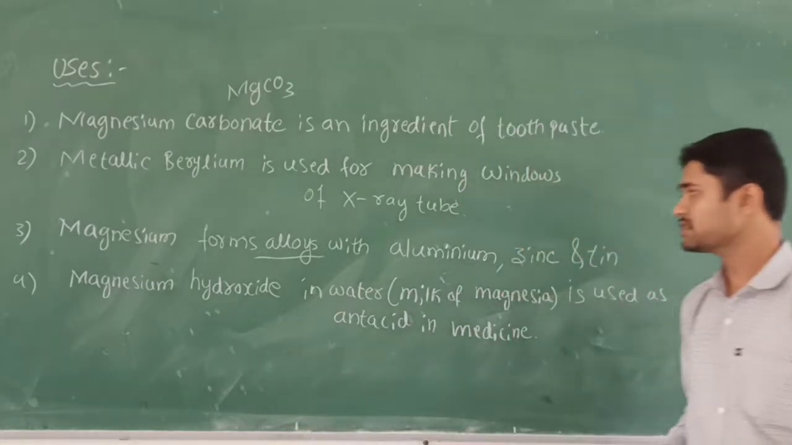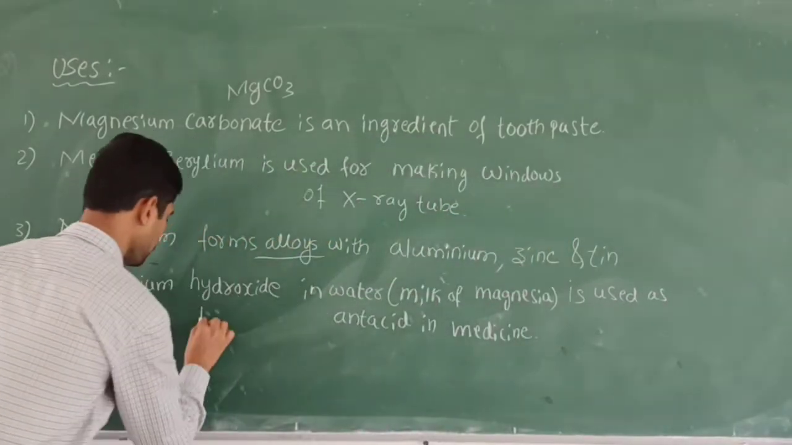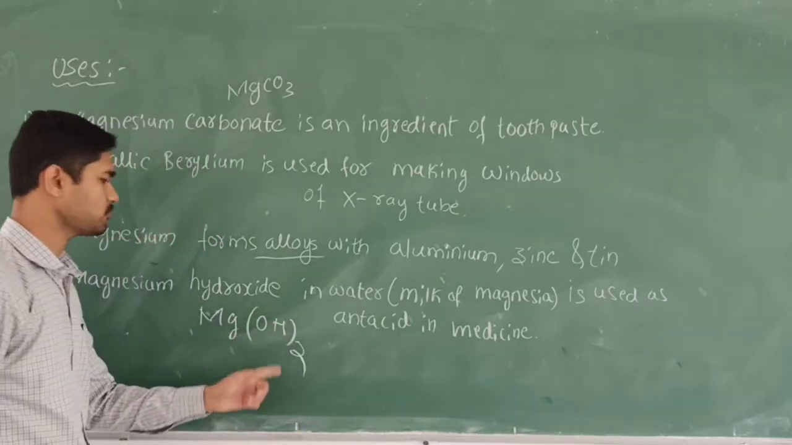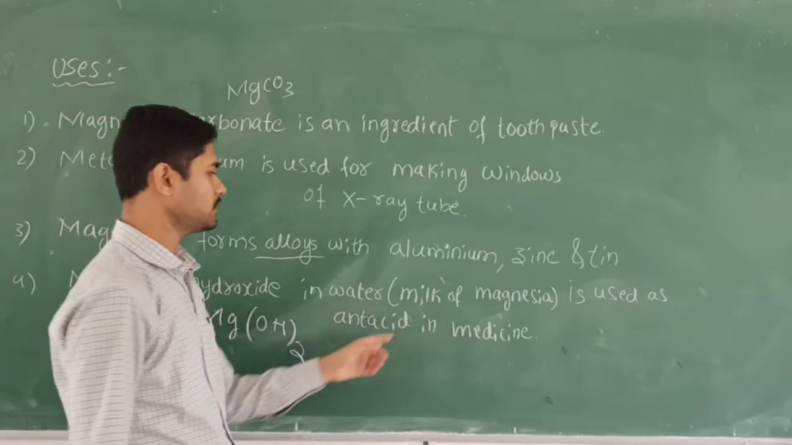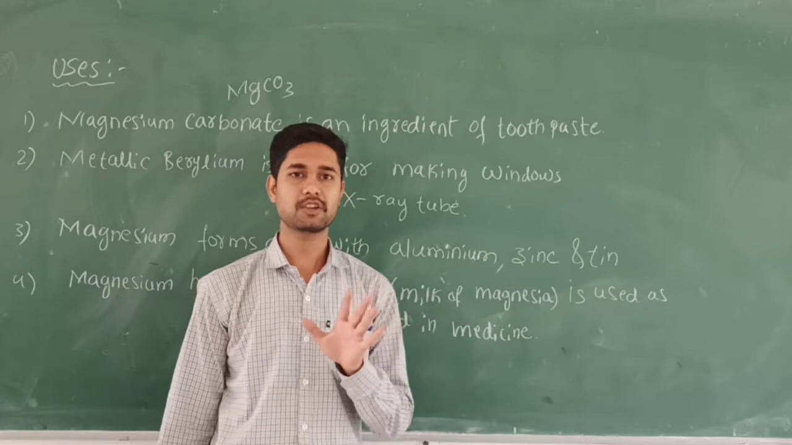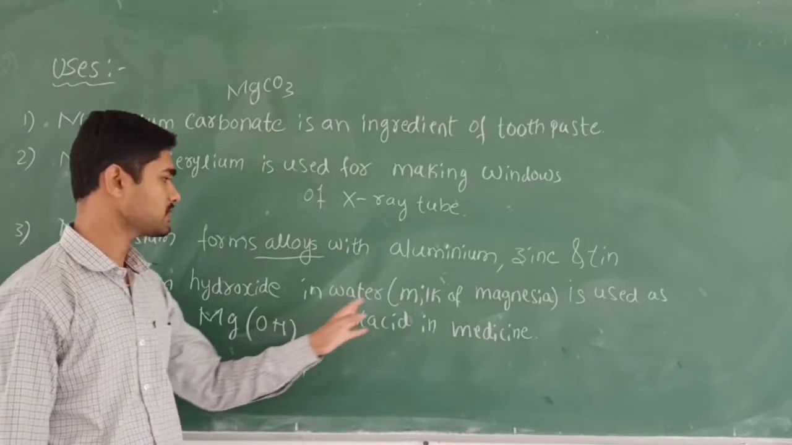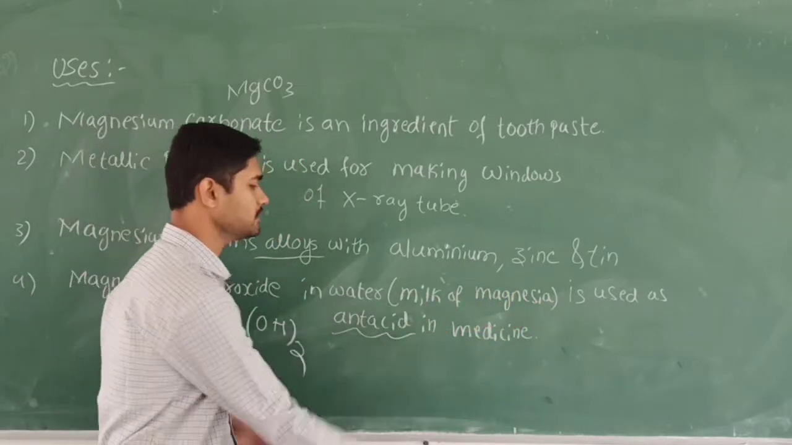Last one, magnesium hydroxide in water, that is Mg(OH)2. That is called magnesium hydroxide. That is the formula Mg(OH)2 in water. That is going to be dissolved in the water. That name we are going to call milk of magnesia. Milk of magnesia, the indication of Mg(OH)2 plus water, is used as an antacid in medicine.